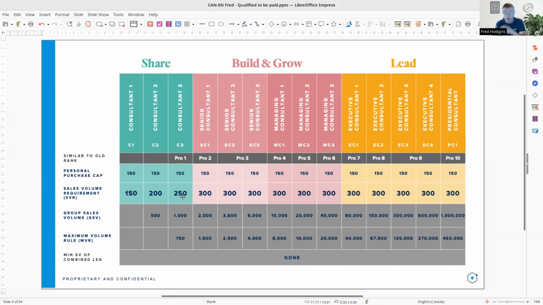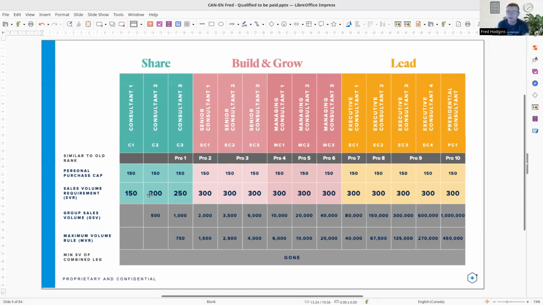From customers, not your team members, your team consultants, your customers. Why this is important: if you don't have customer volume starting May of 2024, say you're up here doing 2,000 points, but you don't have any customer volume, you're going to go all the way back to here, to this, and the next slide might show the level bonus. So having customers is so important.